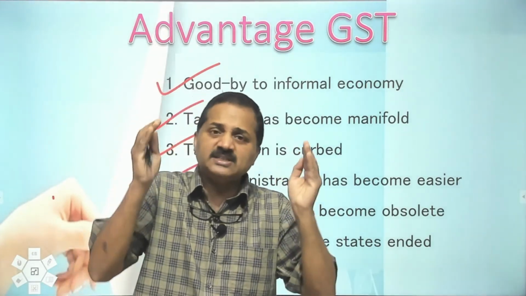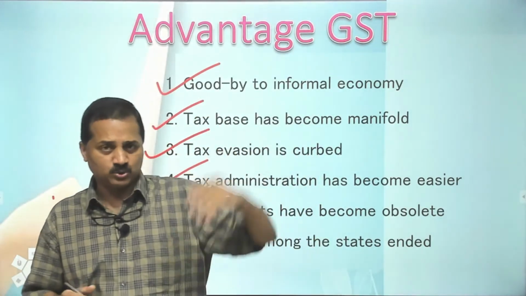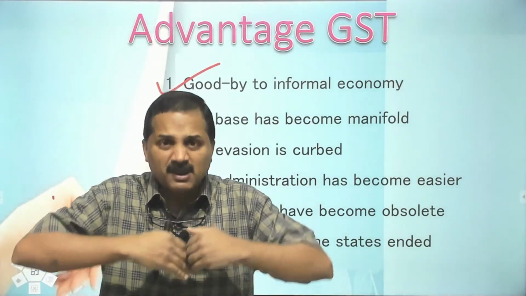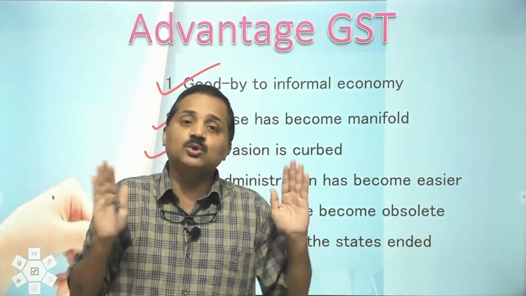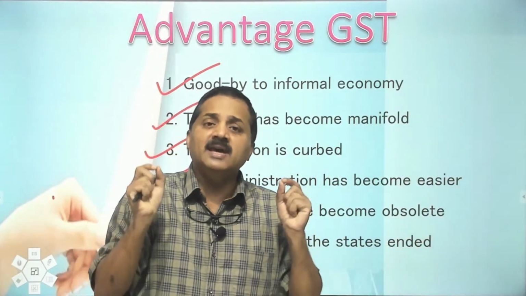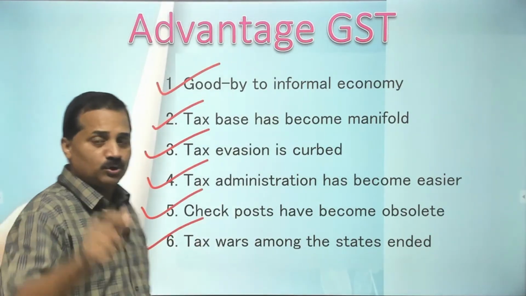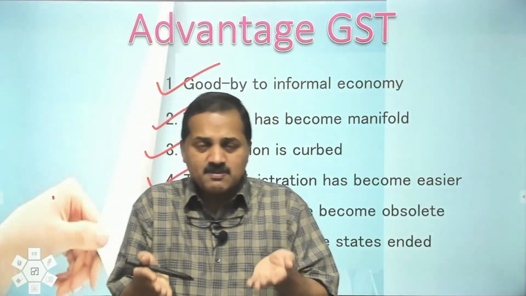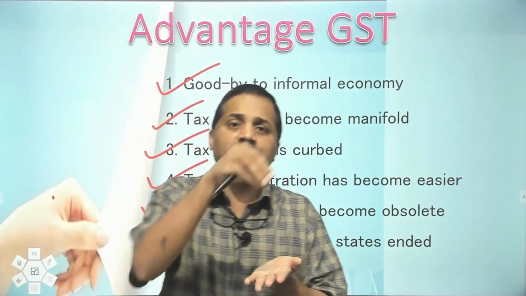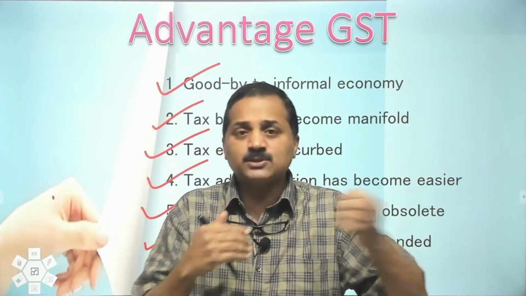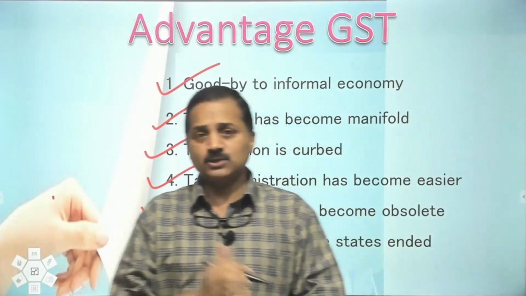So truck efficiency was minimized due to check posts. Now, thanks to India becoming one tax region, check posts have become irrelevant. Tax wars among the states ended. I told you that for the same commodity, in Kerala there was one tax and in Karnataka another rate. So that resulted in tax wars among the states.